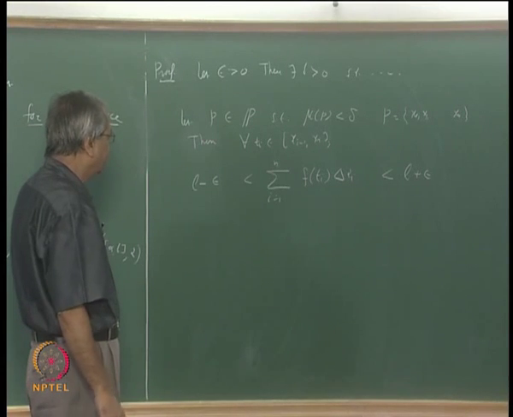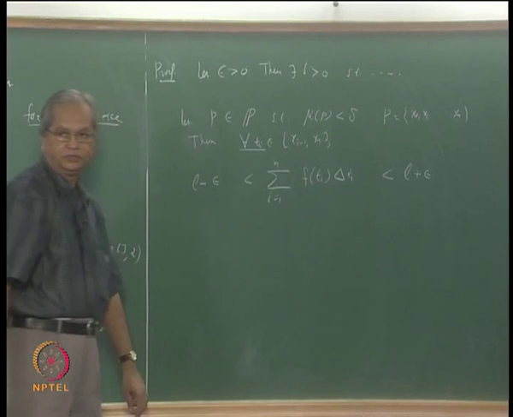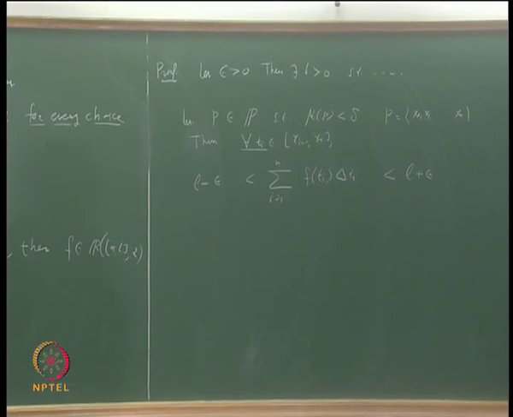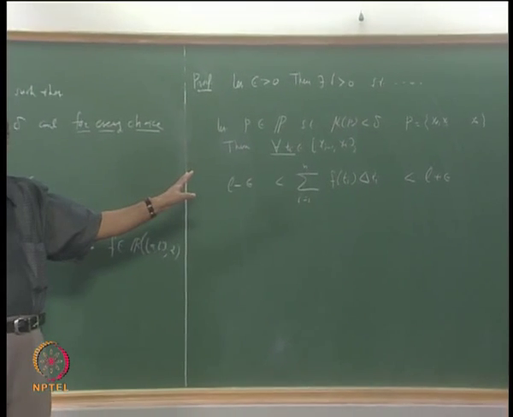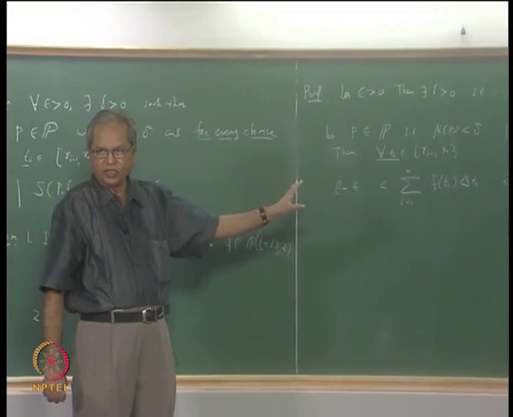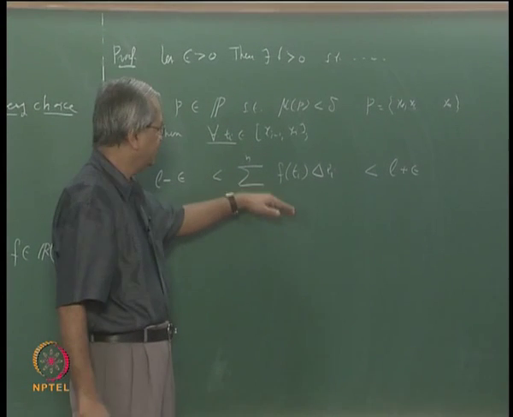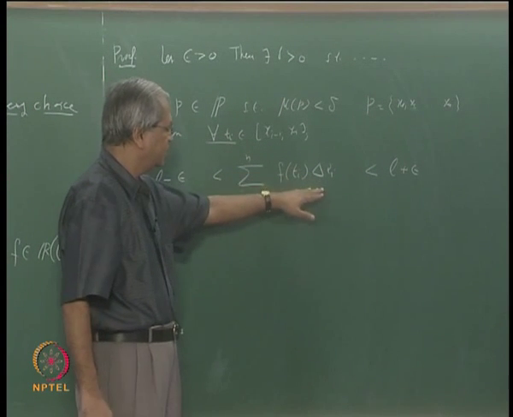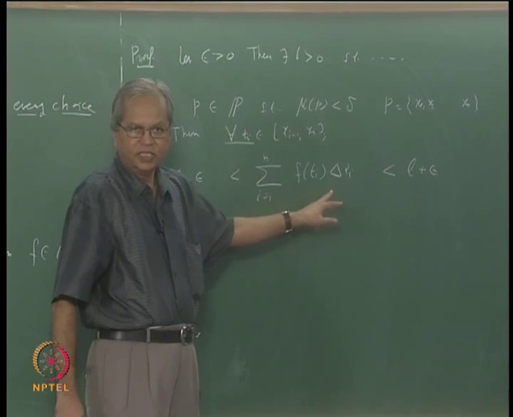Now the important point is this, that this must happen for every Ti in the interval x_{i-1} to x_i. So suppose I let Ti vary in the interval x_{i-1} to x_i. Then I can take the supremum over all such Ti here and say that sigma Mi into delta alpha i is less than L plus epsilon, which is nothing but the upper sum.